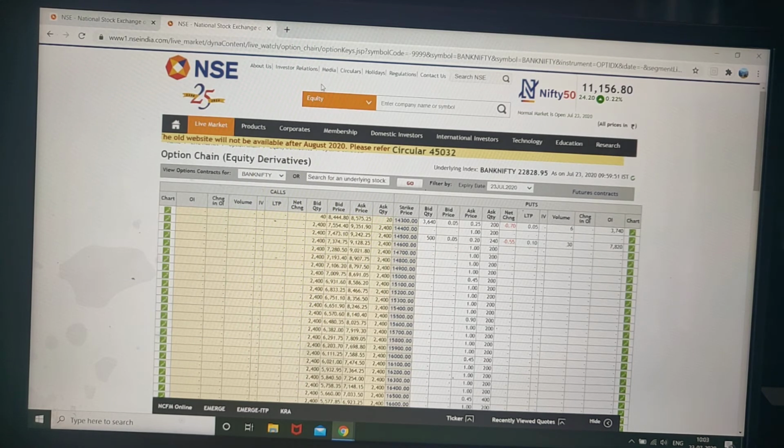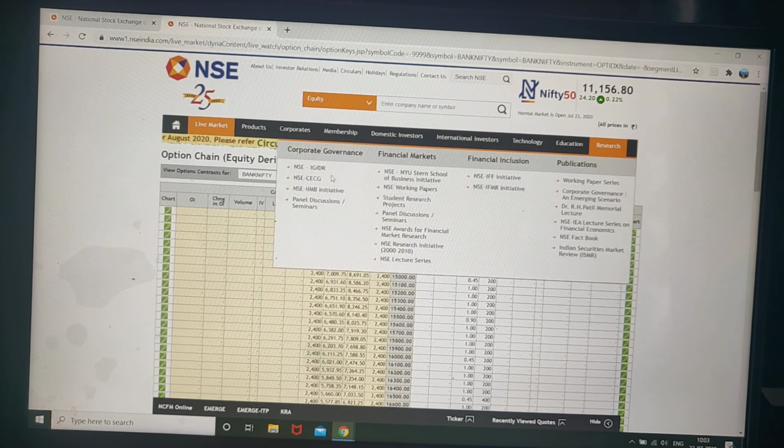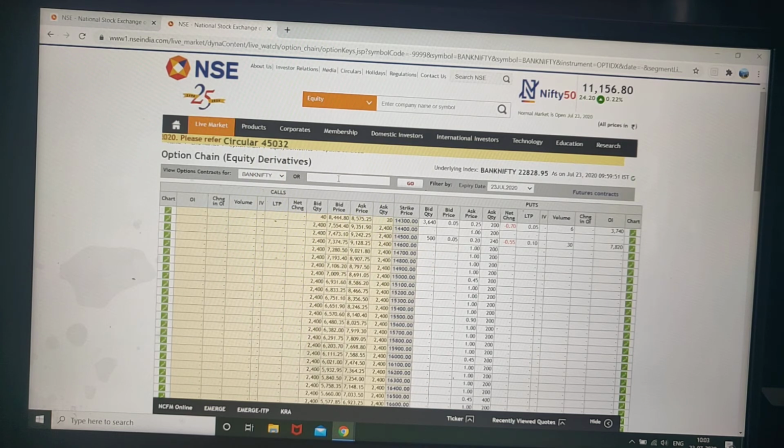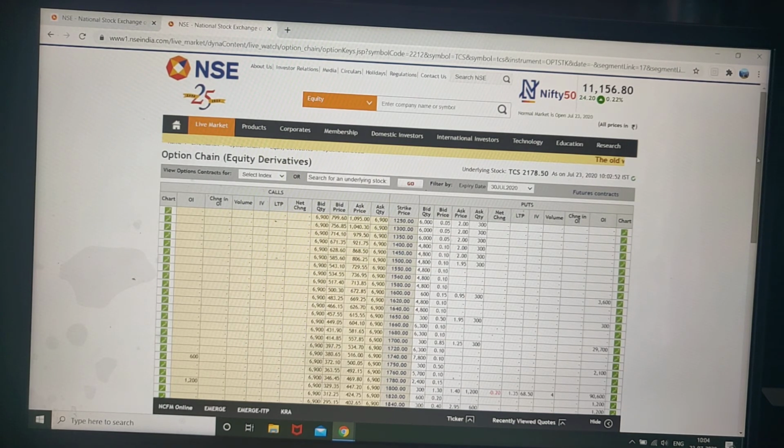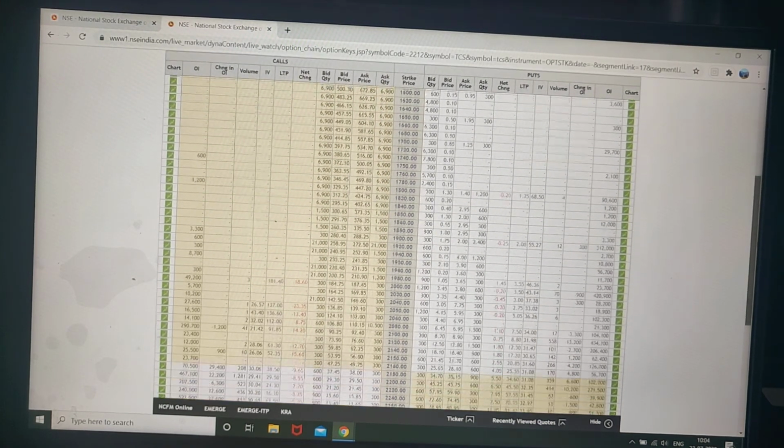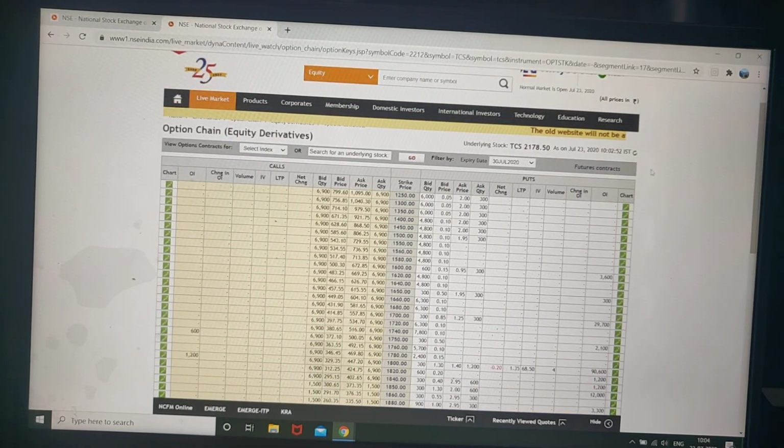So this is in brief about how to check different stock prices and different option prices. Like if I check one stock, TCS, stock options have also come. TCS current price is 2178.